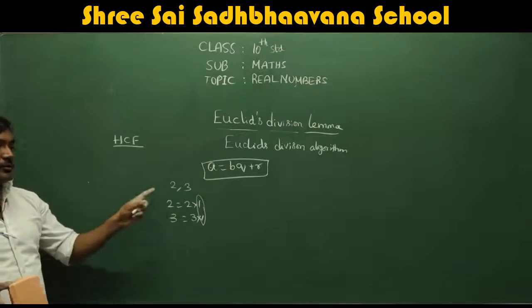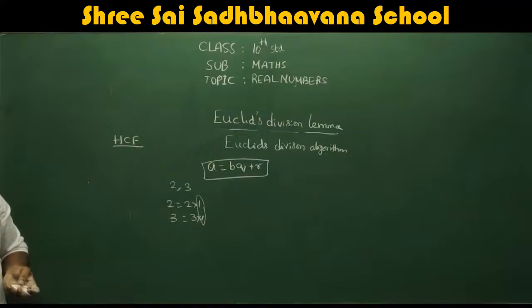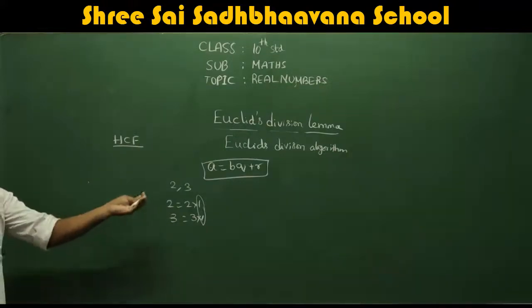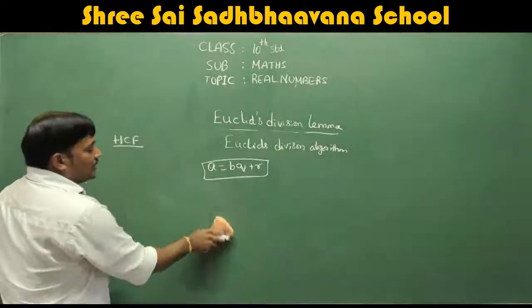I hope you understood. So 2 can be written as 2 into 1, 3 can be written as 3 into 1. For every number, 1 is the common factor. In this case 1 is the common factor. So this is called the HCF of 2 and 3.